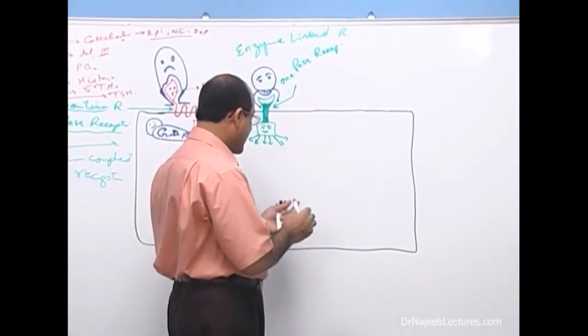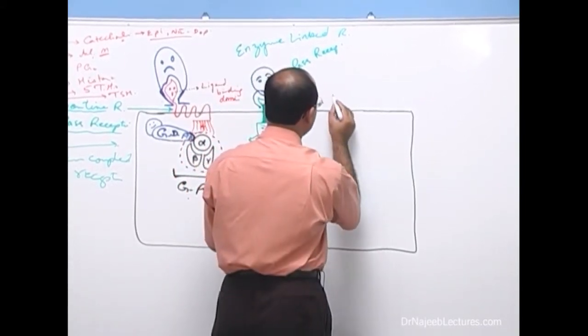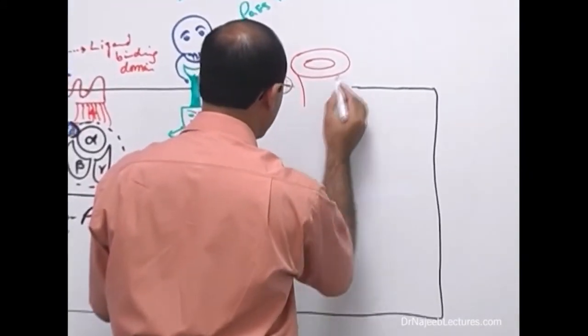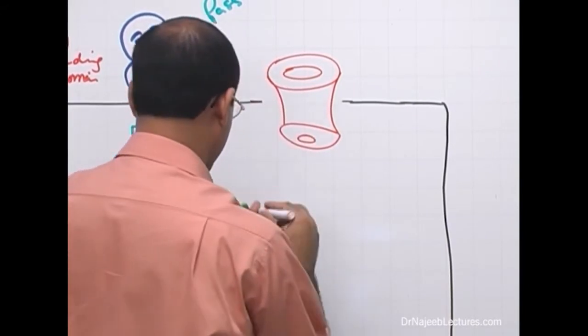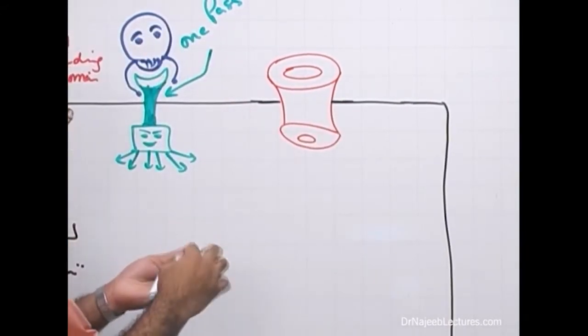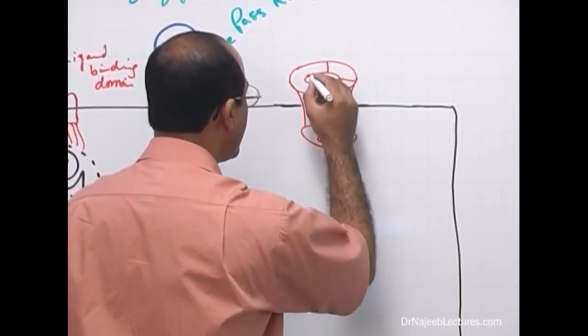Now we'll go to another, last major group of the receptors which are present on the cell surface. That receptor is, okay, look here. What is here? This is a unique type of channel, right? And this channel is passing through, it is made of multiple peptides.